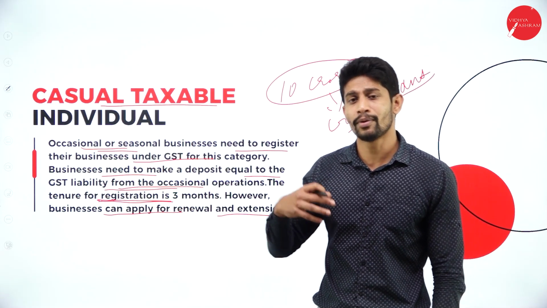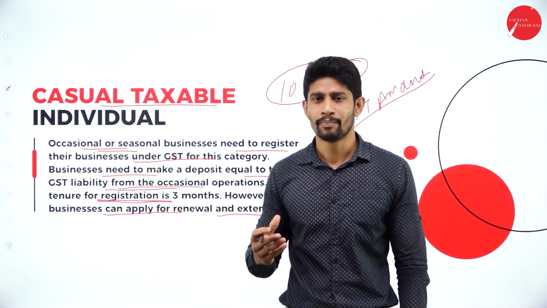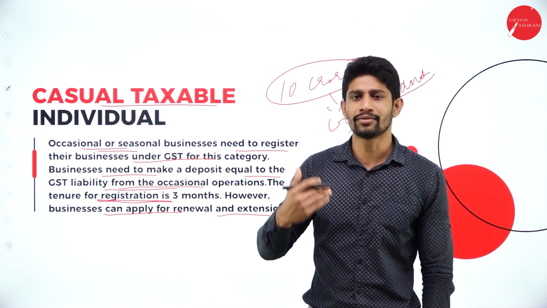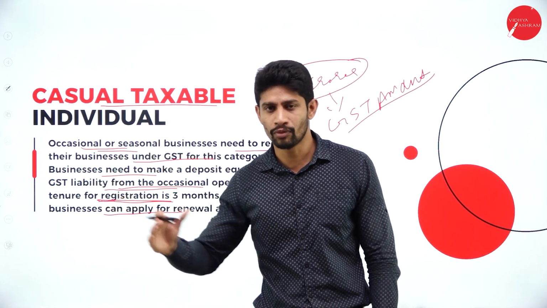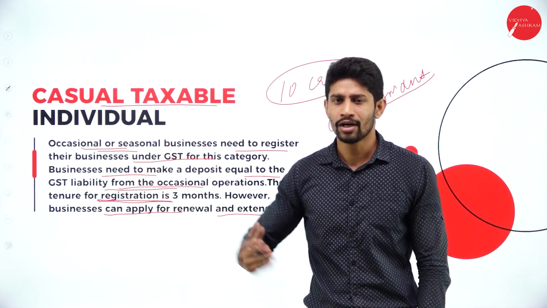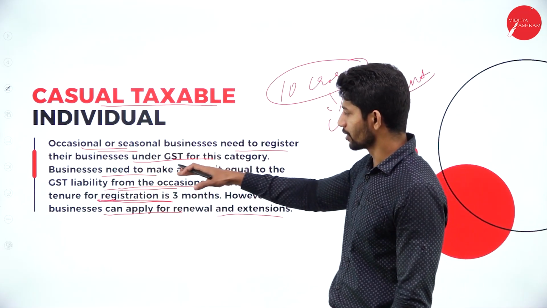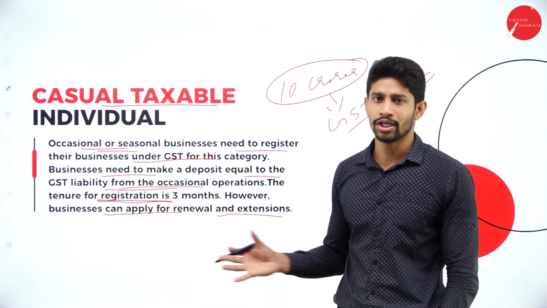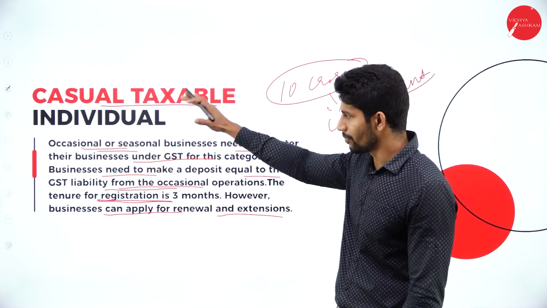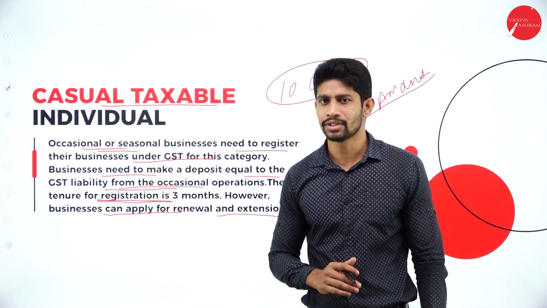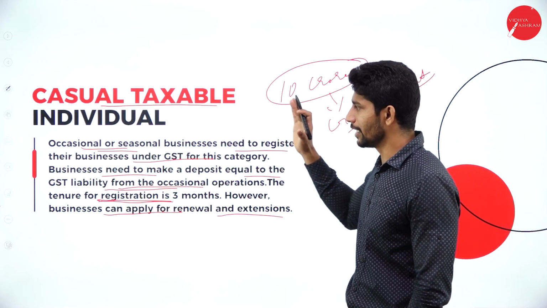You may be planning to do the business for 3 months, but you still have the demand and you are planning to continue for 1 more month, and you can renew it for 1 more month by depositing the estimated tax amount on your total sales. So this is about the second type of registration, that is casual taxable individual.